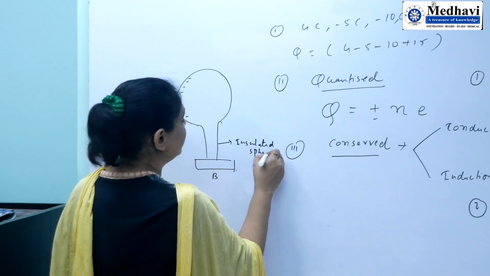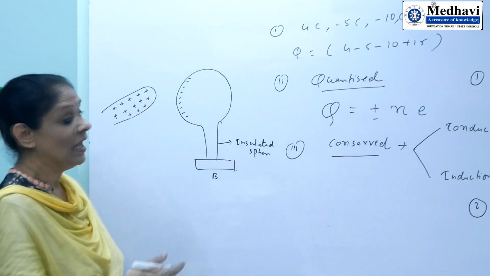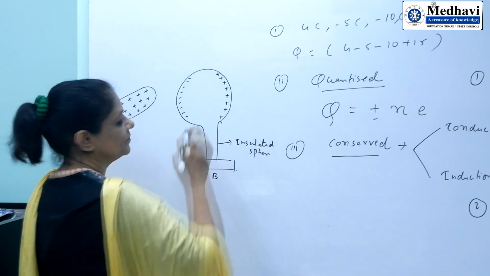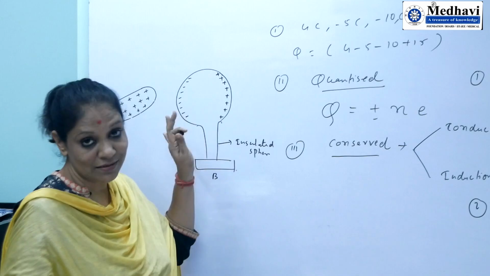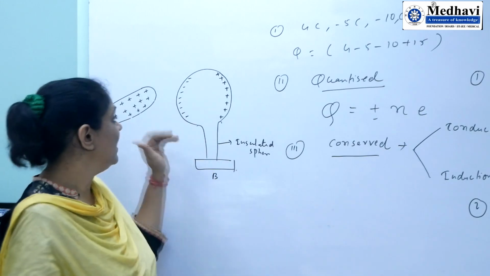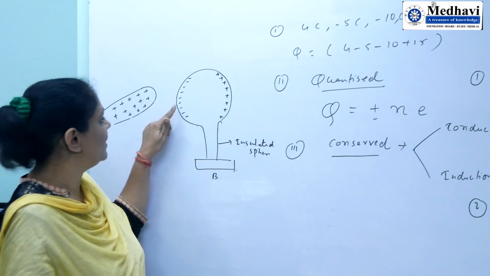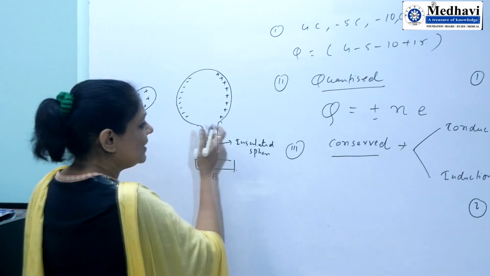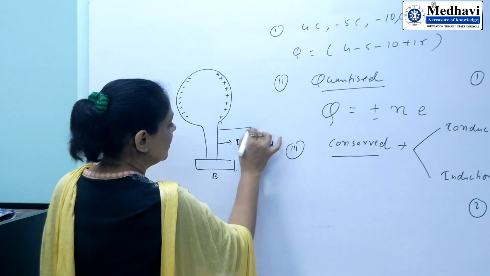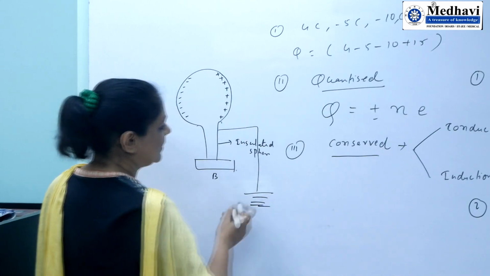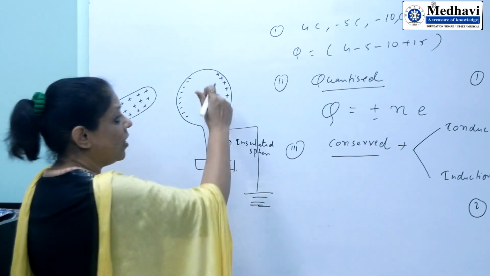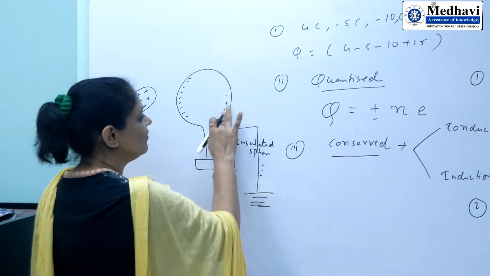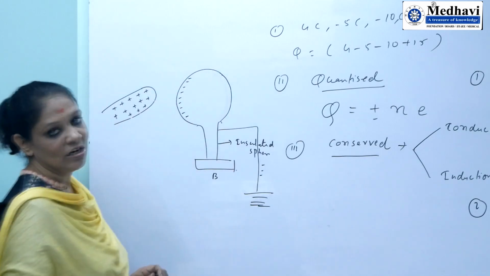The near side develops negative charge, opposite to the rod, and the farther side develops positive charge. Whatever charge is present in this sphere will divide in such a way that the near side is opposite to the rod and the farther side is similar charge. Now, if we connect this by earthing through a metallic wire, what will happen? All these positive charges are neutralized by the earth, because the earth provides free electrons, so all these charges will be neutralized.